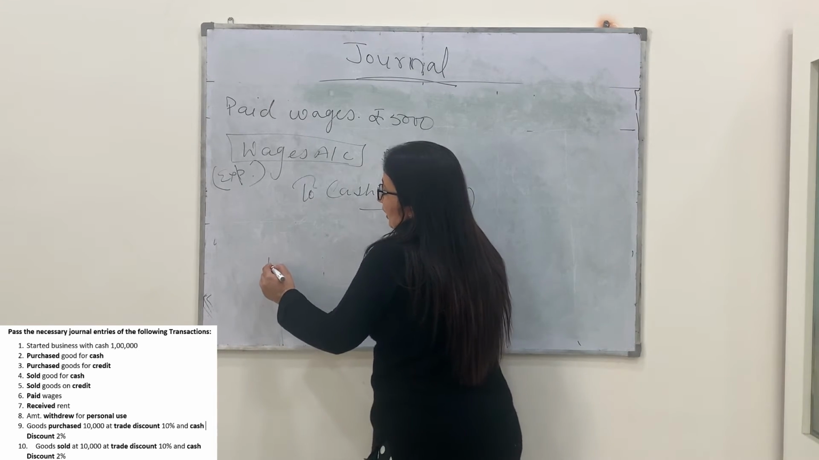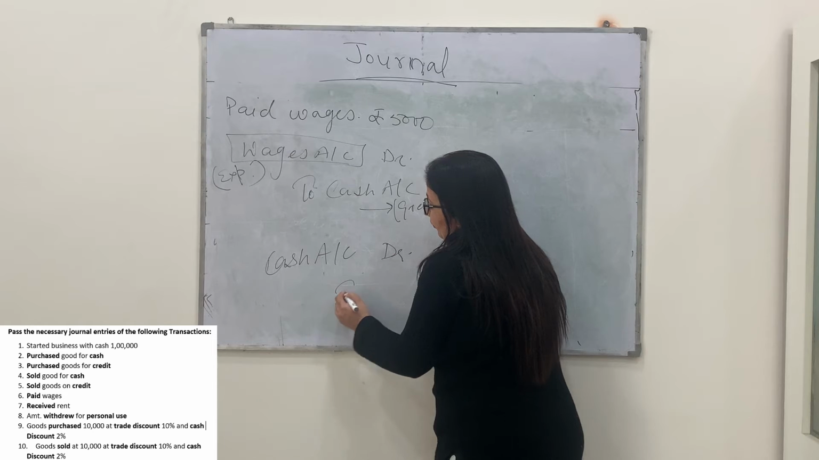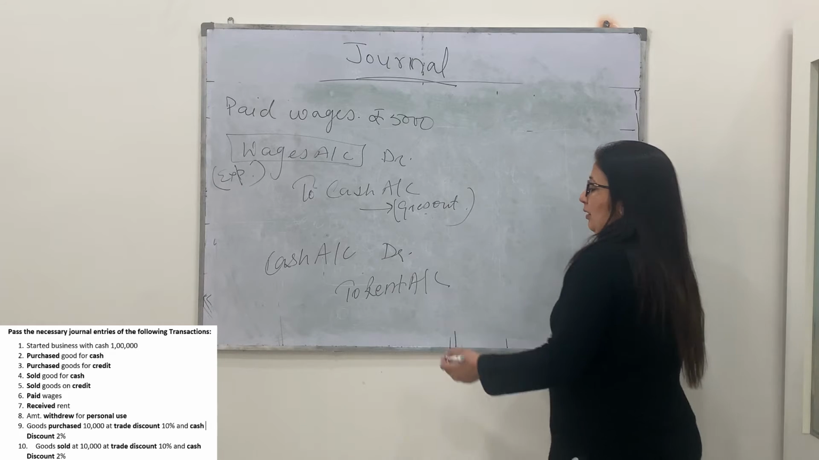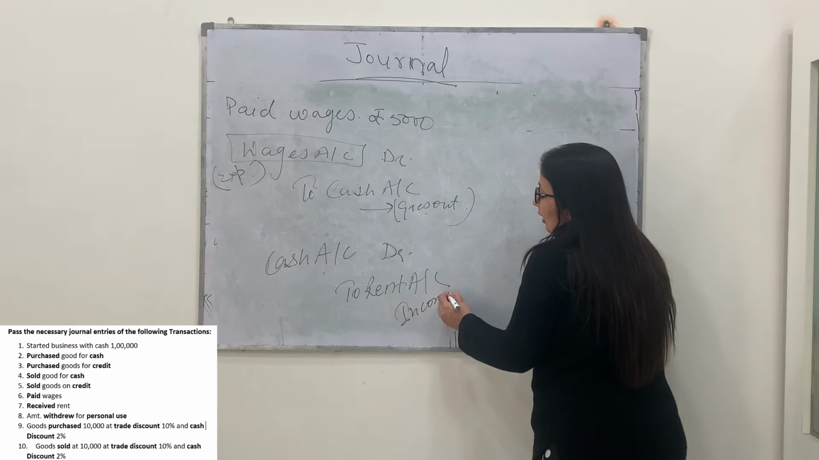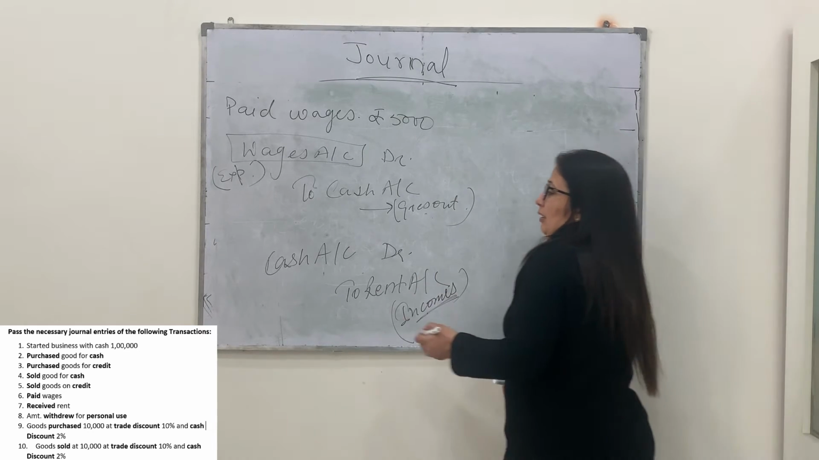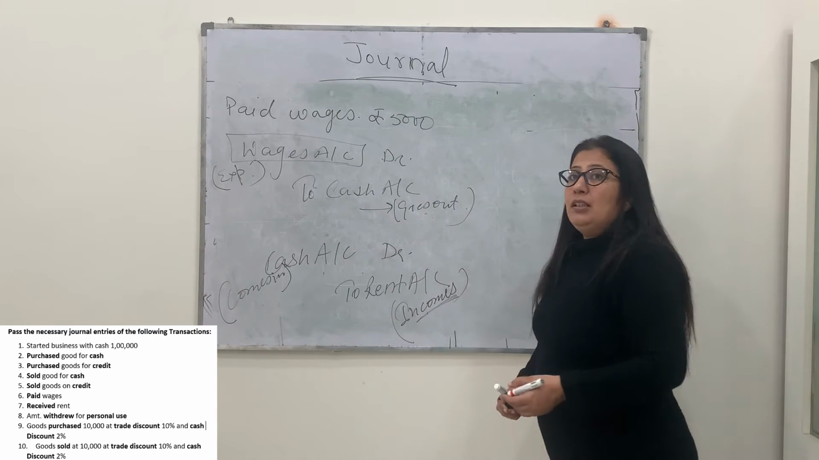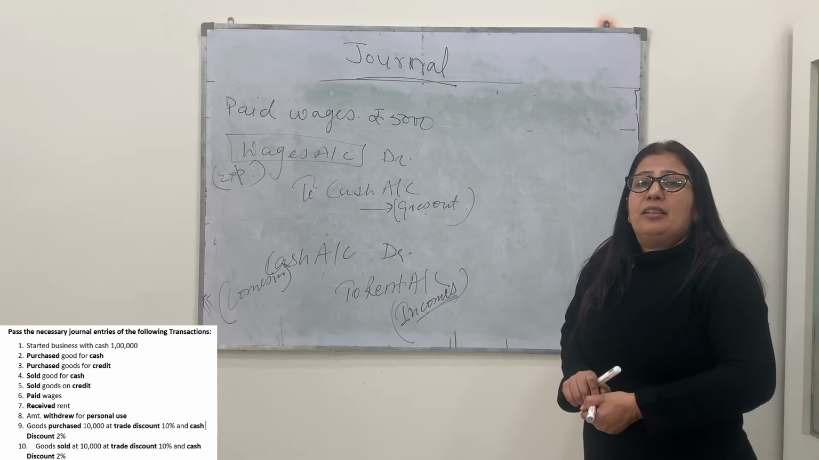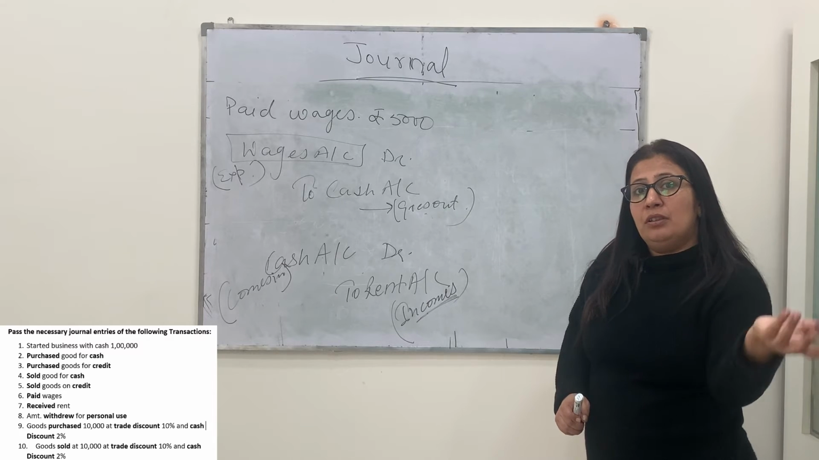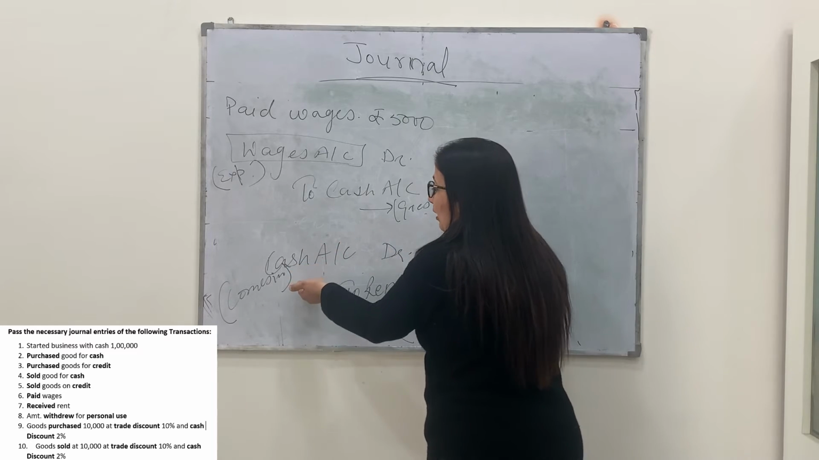Instead of that, suppose you receive the rent. Cash account debit to rent account. Again, debit all expenses and losses, credit all income and gain. Debit what comes in. Whatever is coming to your business comes in, that will be debit. What goes out, that will be credit. So whenever we are receiving anything, debit what comes in.